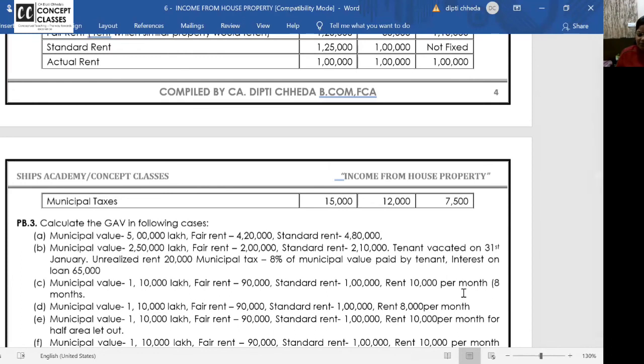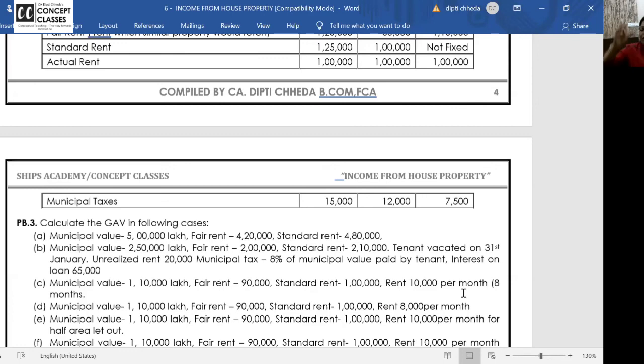I didn't get you. मैंने बोला कि एक डाउट है कि अगर जैसे सेल्फ ऑक्युपाइड हो 8 मंथ्स का और लेट आउट हो 4 मंथ्स का, तो जो टैक्स होगा म्युनिसिपल टैक्स वो 4 मंथ का लेंगे ना फिर? Listen, such a nice advanced level question you all are asking. This I thought I will teach you in full-fledged problem. Nice question. The question is, if the property is let out for 4 months and self-occupied for 8 months, will you take municipal taxes only for 4 months?